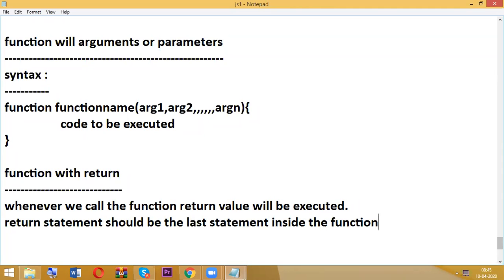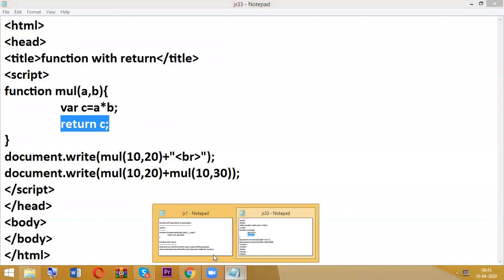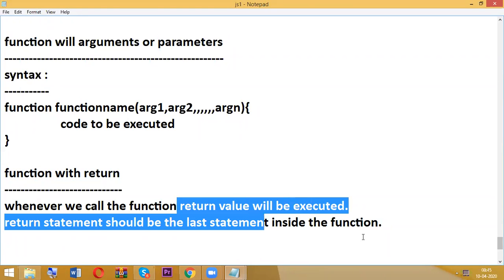In any situation, especially in form validations, this return concept is very, very important. Right now, we are just learning the subject. Return should always be the last statement inside the function, so that you need to remember. Mainly in form validations, you'll get clarification on why return is very important.